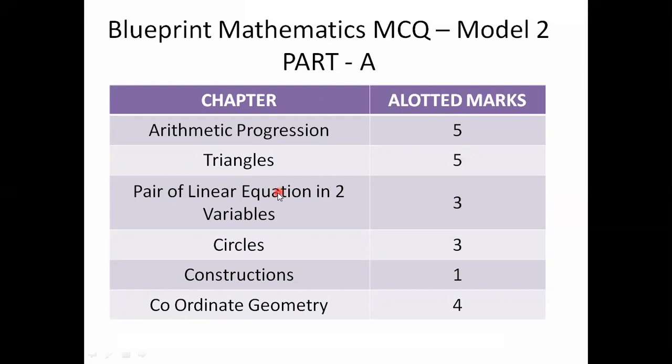Next, pair of linear equations in 2 variables: you will get 3 multiple choice questions, 3 marks. Circles: allotted marks are 3, so you will get 3 multiple choice questions. Next, constructions: allotted marks is 1, so you will get only 1 question. Next, coordinate geometry: allotted marks are 4, so you will get 4 multiple choice questions. This is part A.